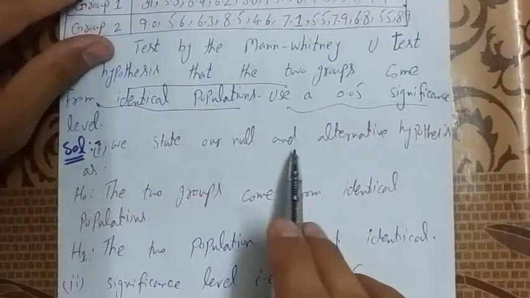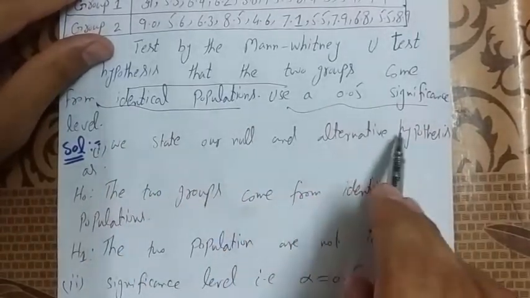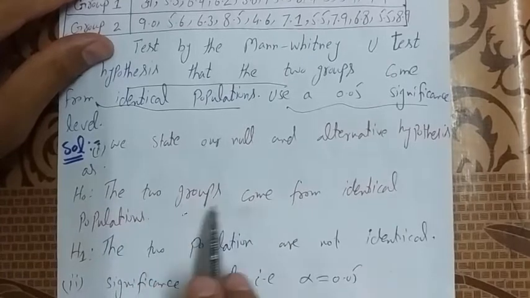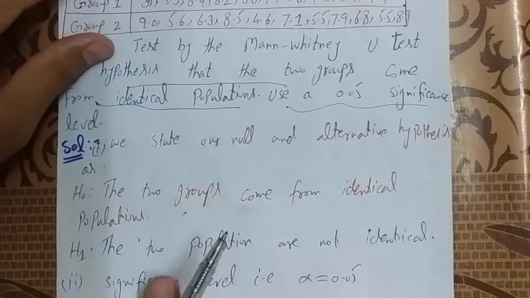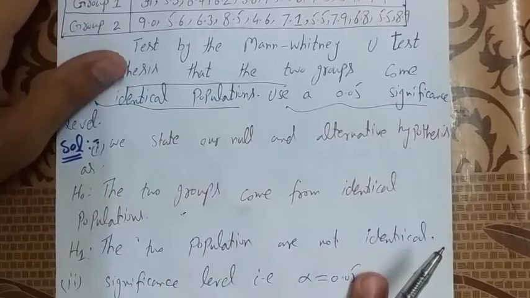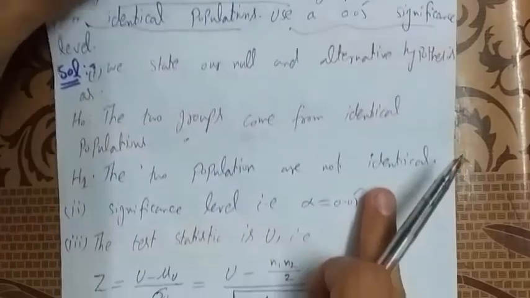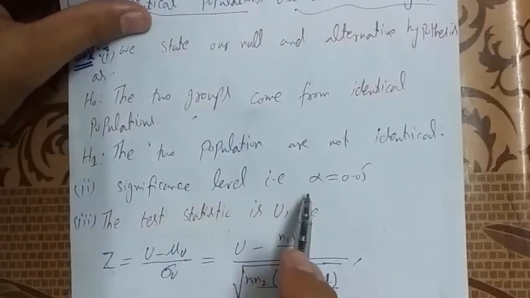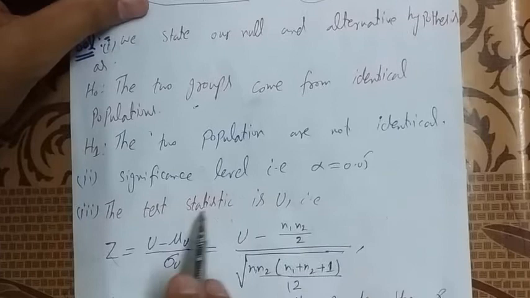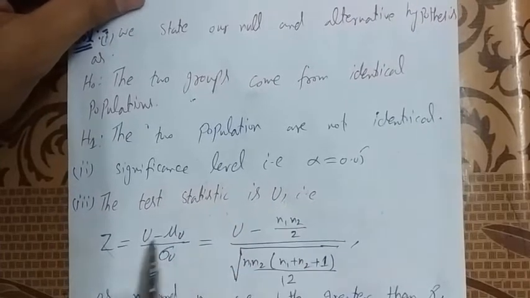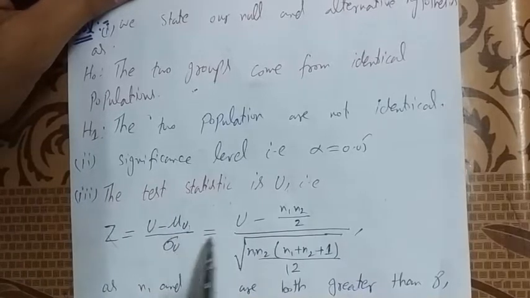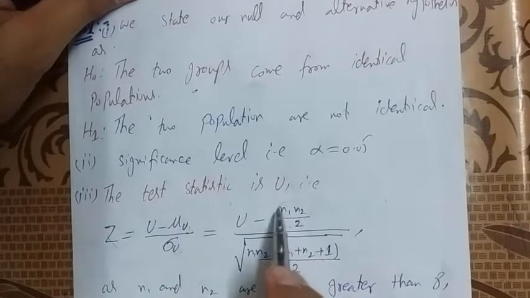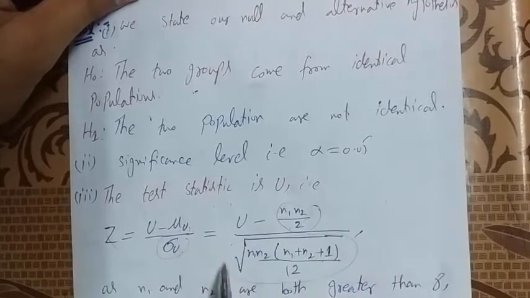State the null and alternative hypotheses. H0: the two groups come from identical populations, and its reverse, H1: the two populations are not identical. In the second step, the significance level alpha is equal to 0.05. The test statistic is capital U. We use capital Z, which is equal to capital U minus mu U over sigma U, with these values: mu U is equal to this, and sigma U is equal to this.